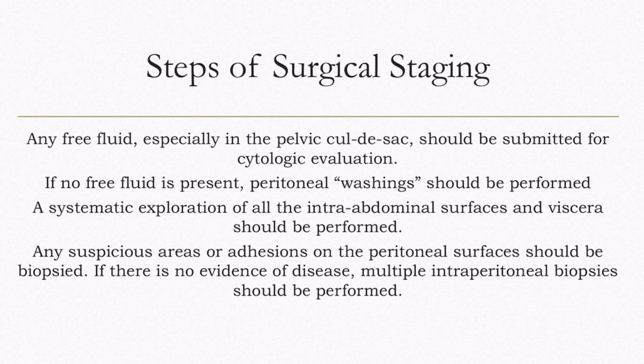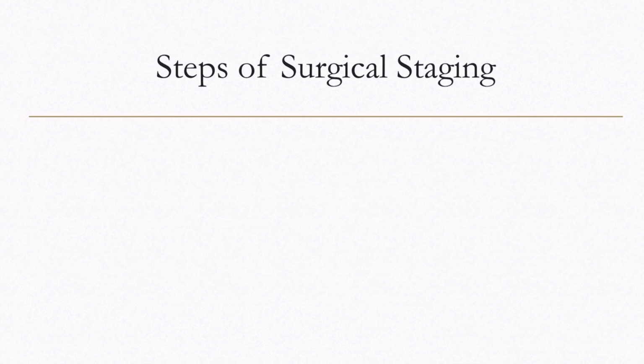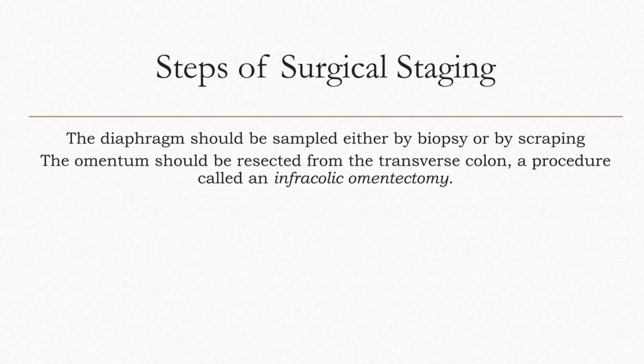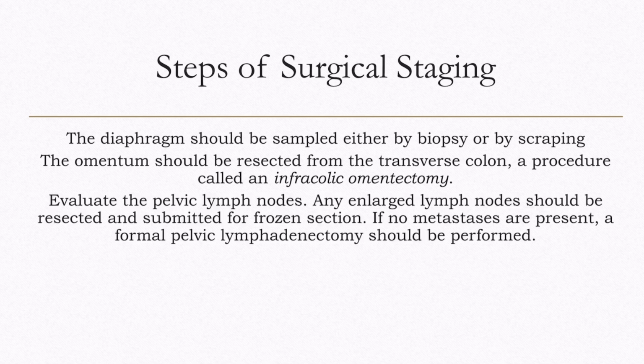If there is no evidence of disease, multiple intraperitoneal biopsies should be performed. The diaphragm should be sampled either by biopsy or by scraping with the tongue depressor and making a cytologic smear. The omentum should be resected from the transverse colon, a procedure called an infracolic omentectomy. Evaluate the pelvic lymph nodes. Any enlarged lymph nodes should be resected and submitted for frozen section. If no metastases are present, a formal pelvic lymphadenectomy should be performed.